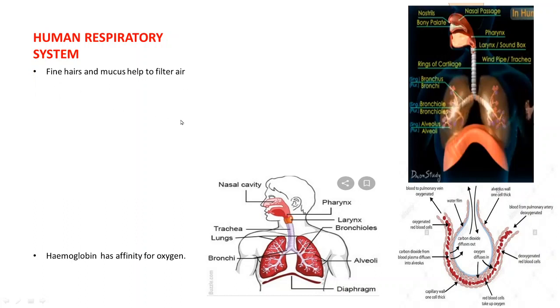In the previous part, we have discussed the different parts of the human respiratory system. Now, air is taken into the body through the nose.